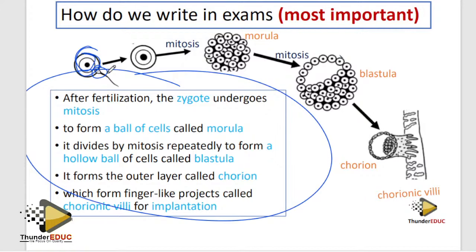Here they're saying, please don't tell me stories about the acrosome and the enzymes. They didn't ask you that. What happens after fertilization? Immediately after fertilization, a zygote is formed. After fertilization, a zygote is formed, which undergoes mitosis. We give you a mark. To form what? It undergoes mitosis.